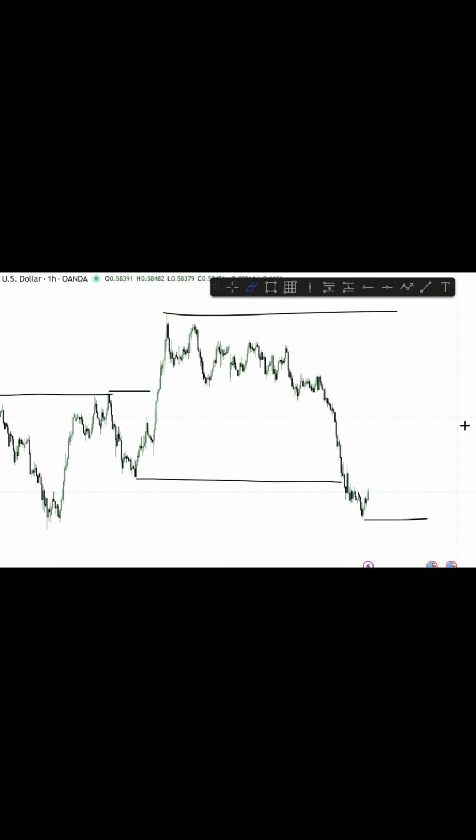But as we were speaking about on AU, my 4 hour bias is towards the upside. So this long could look good to target these points of liquidity over here.